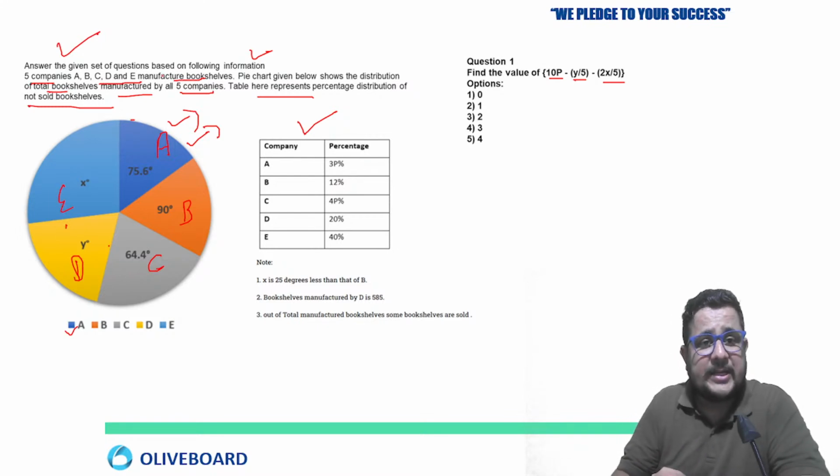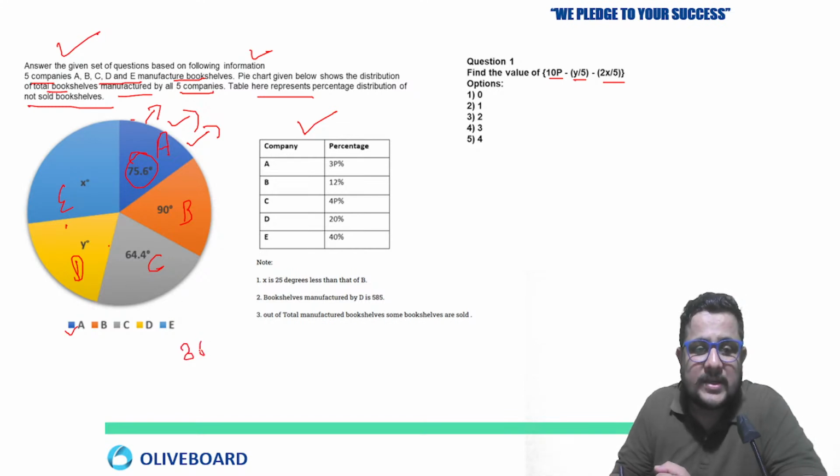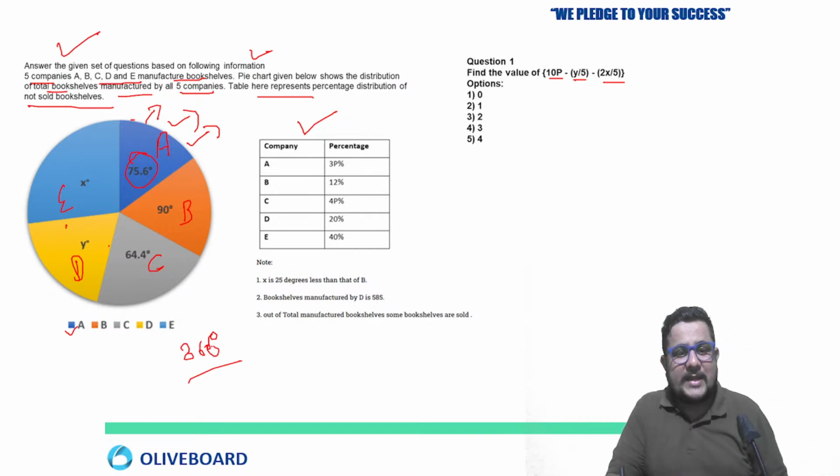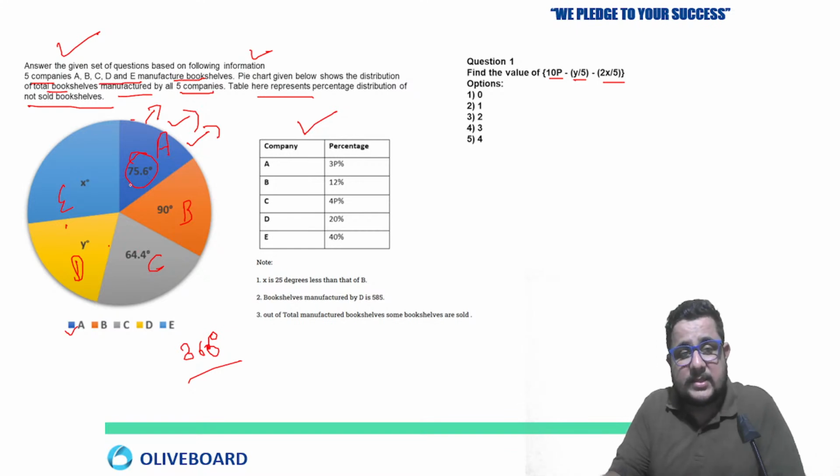5 companies A, B, C, D, E are there. They are manufacturing bookshelves, so this is given in the pie chart. So this is the distribution. The total pie chart is what? This is a circle and this is a complete 360-degree angle. So a 360-degree angle is there. So you will say this is distributed like that.